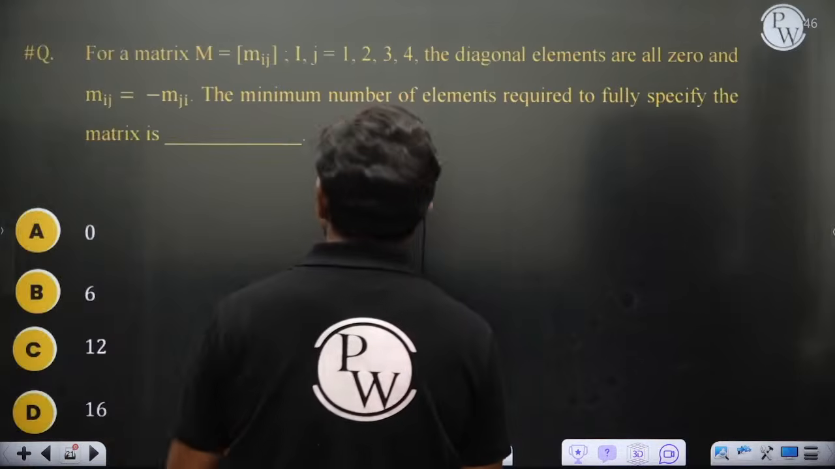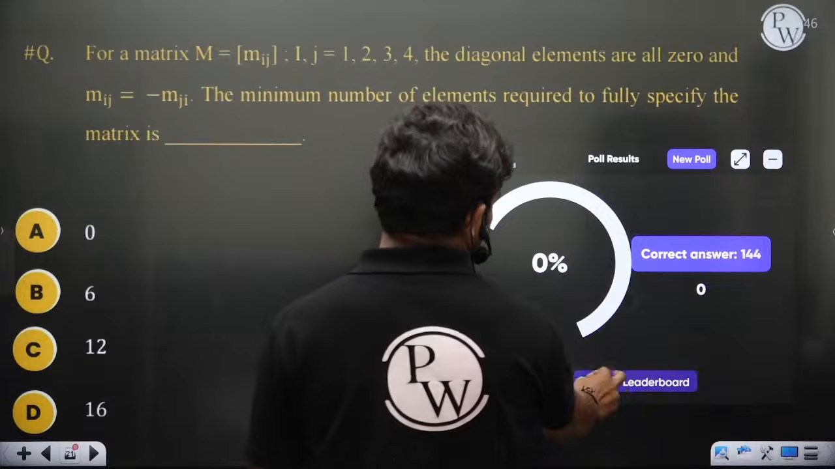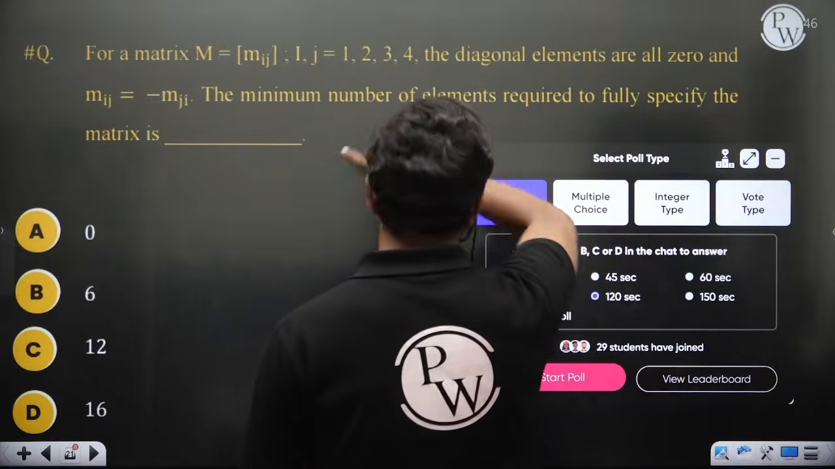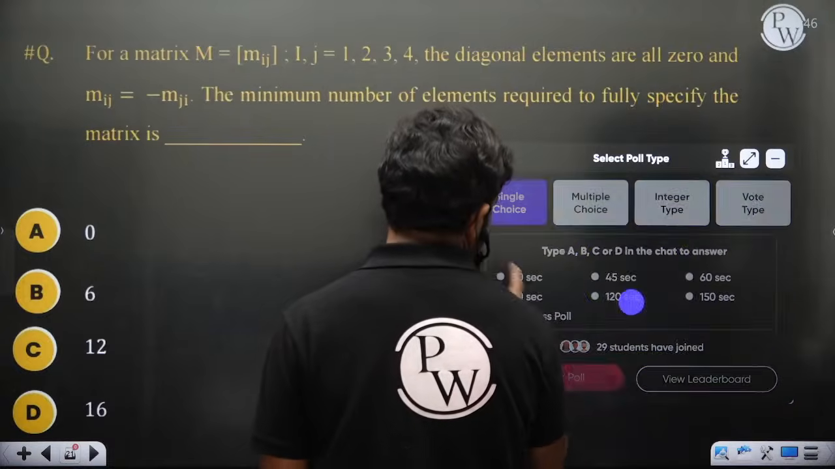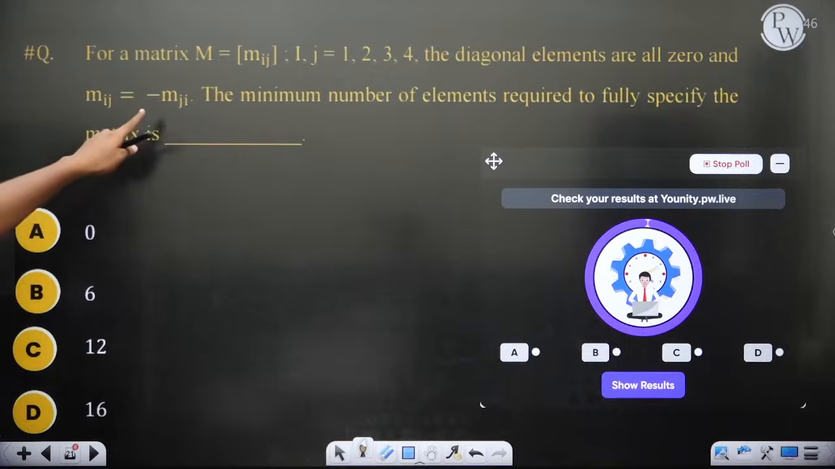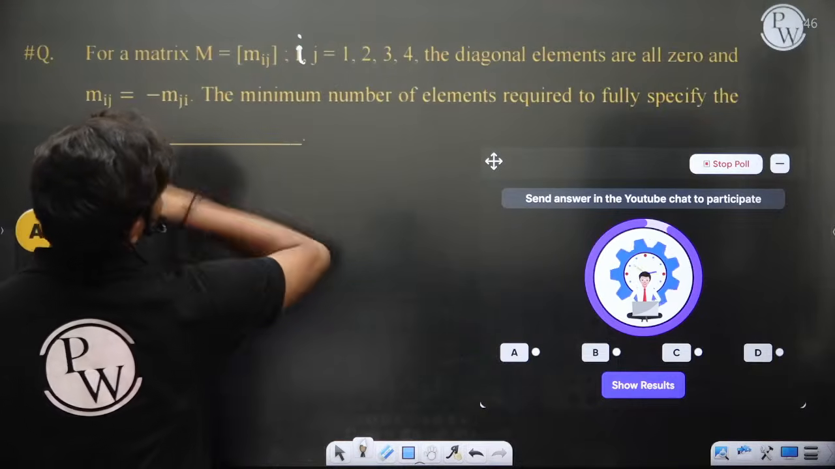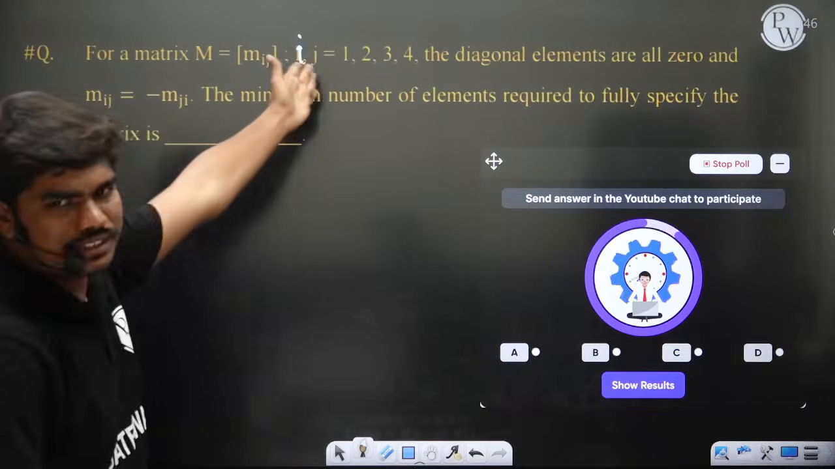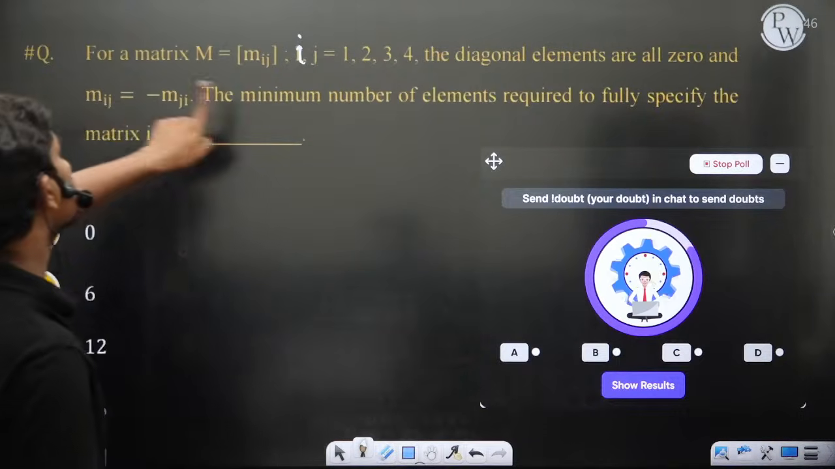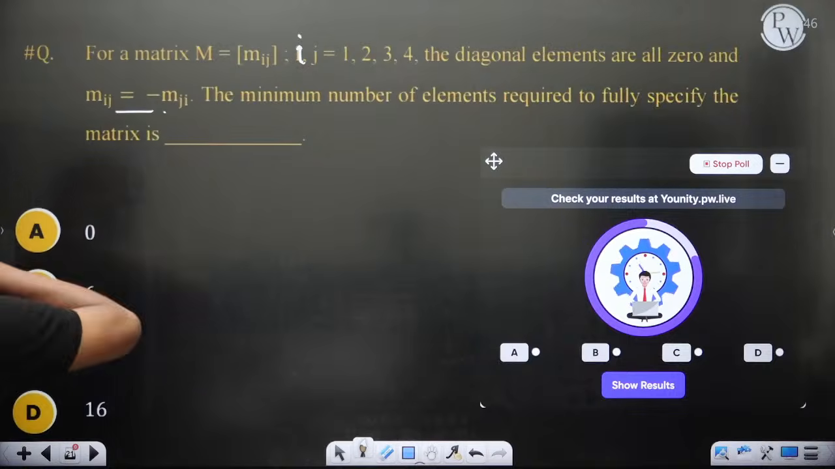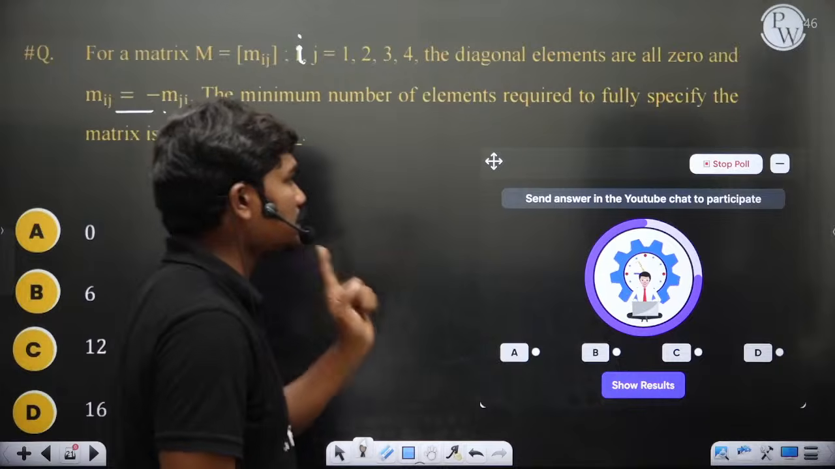Come on, solve this question. I'm connecting a poll. Of course, for the previous poll, the answer is 144. None of you have answered, fortunately, good. Now for this poll, I'm giving 90 seconds. Start. For matrix M, Mij, for all i, j equal to 1, 2, 3, 4, so 1 less than or equal to i, j less than or equal to 4, the diagonal elements are all 0 and Mij equal to minus Mji. The minimum number of elements required to fully specify the matrix is.